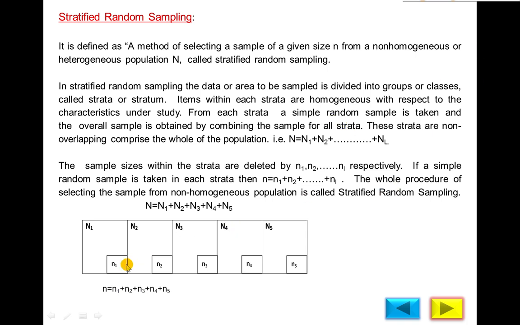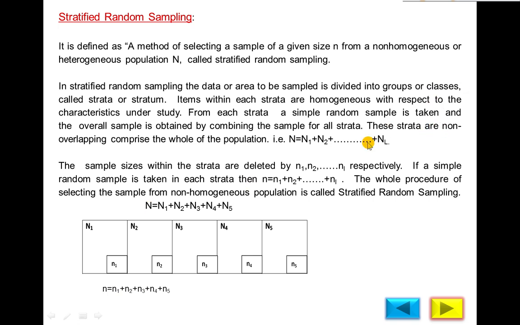Suppose you select sample n1 from the first part, n2 from the second part, n3 from the third, n4 from the fourth subpopulation, n5 from the fifth subpopulation, and n1 plus n2 plus n3 plus n4 plus n5 will be equal to the total sample size. Likewise, if you add the populations of each stratum, they will be equal to capital N, the total population.